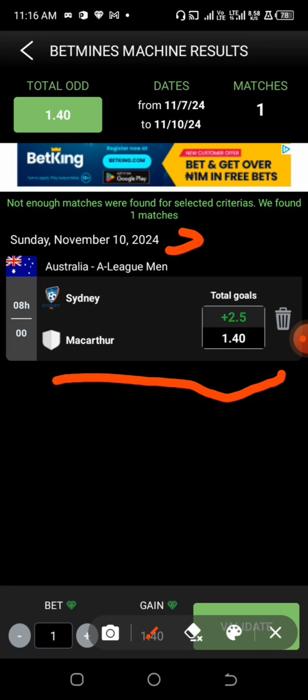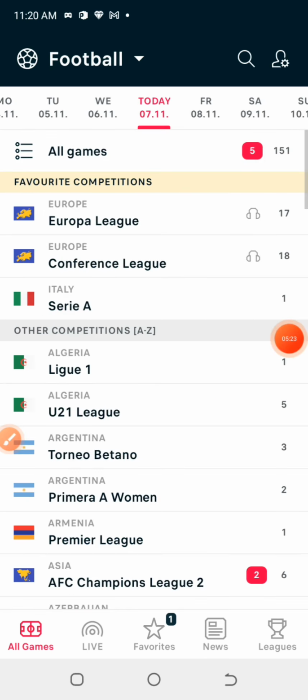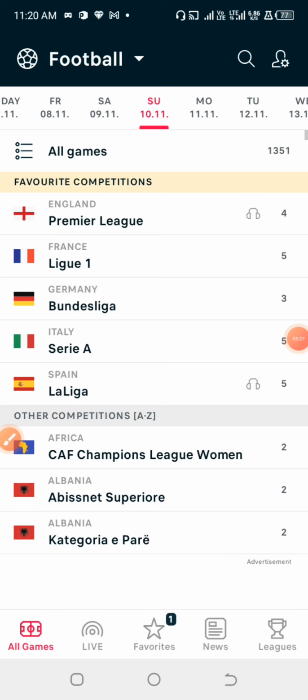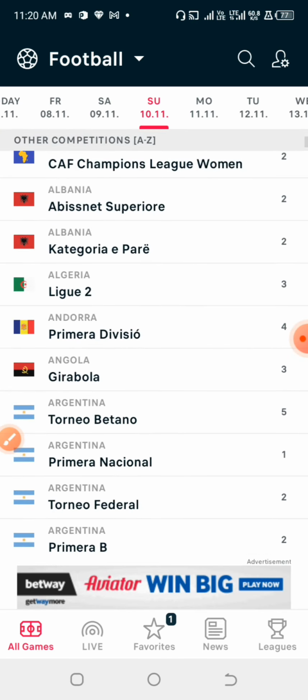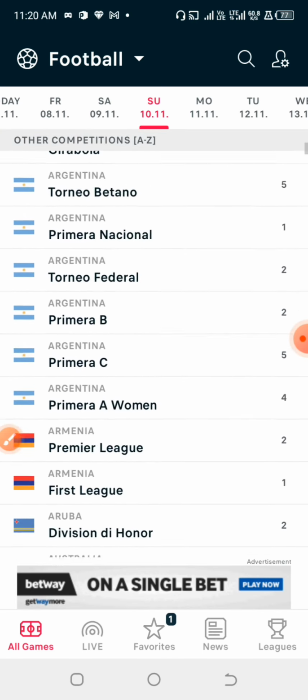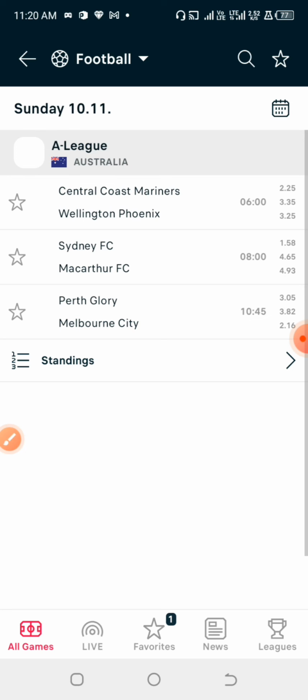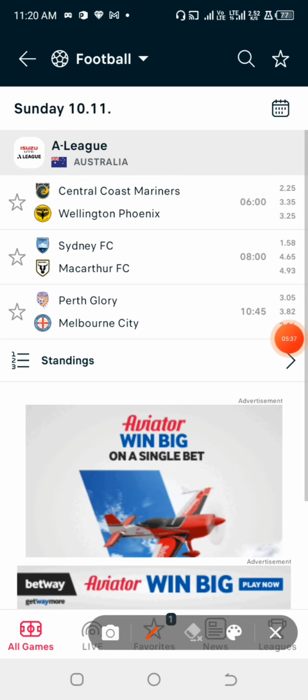whenever you want to do your analysis, because after generating predictions using this particular app, you also need to check the stats to confirm if the outcome is actually what you are expecting from the game. Alright, so what we need to do right now is to check the stats of the games which should be played on Sunday under the Australia League. Let us look at the stats and see if these teams score goals very well.